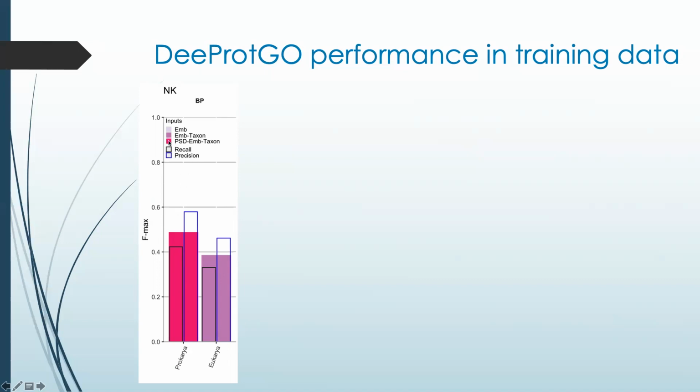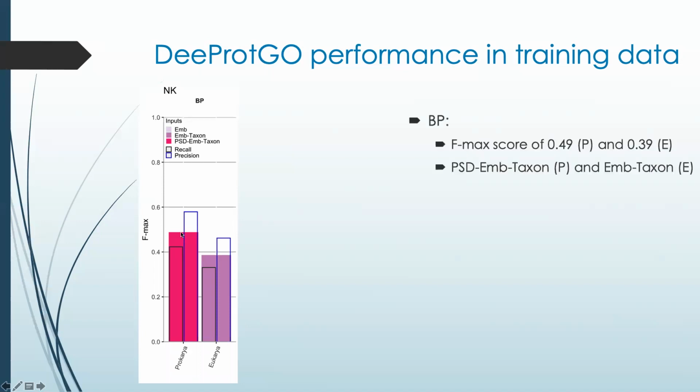In addition, those unfilled bars indicate the recall and the precision that were achieved when this Fmax score was reached. As you can appreciate here, the Fmax scores achieved for biological process predictions were 0.49 and 0.39